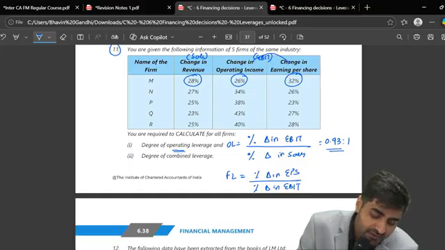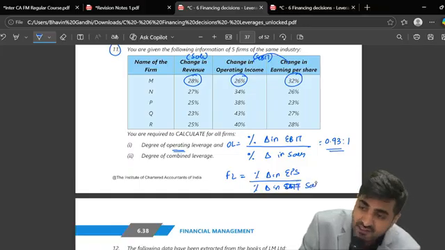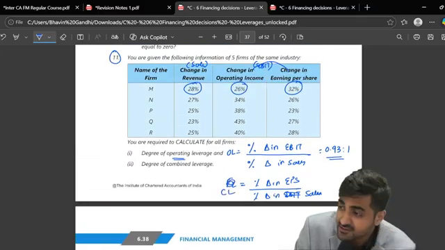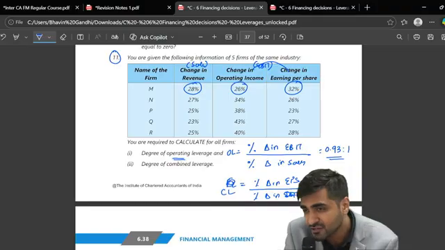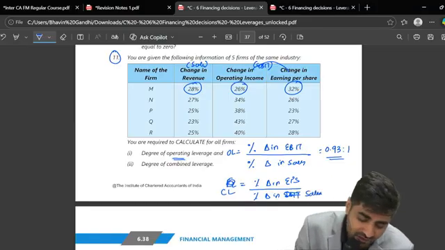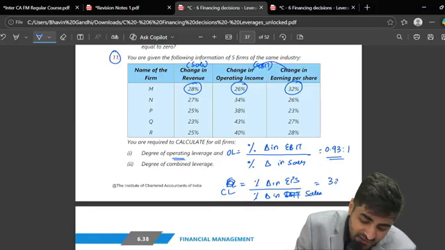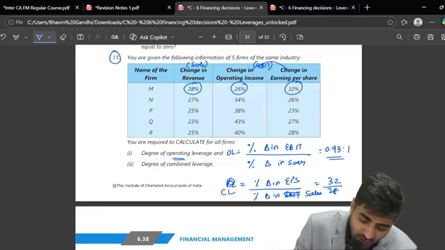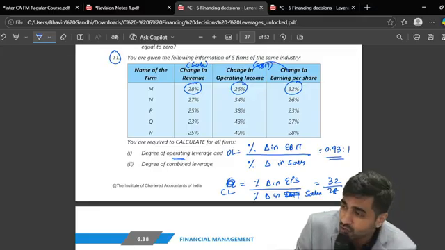They have asked combined leverage. Oh, then combined leverage means we have to take sales. I thought they had asked financial leverage. For combined leverage it has to be sales. But for FL also, we have to take EBIT. So what is the percentage change in EPS? 32. And what is the percentage change in sales? 28. So you'll take 32 divided by 28. What is that? 1.14. You can do this on the calculator also. There is no need to solve it in your book.